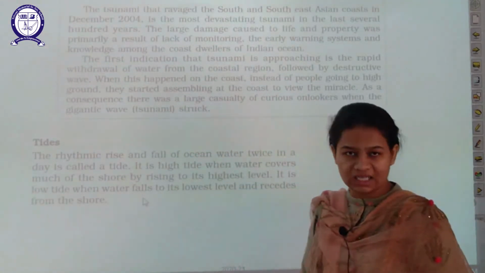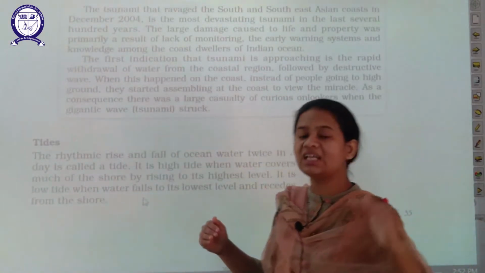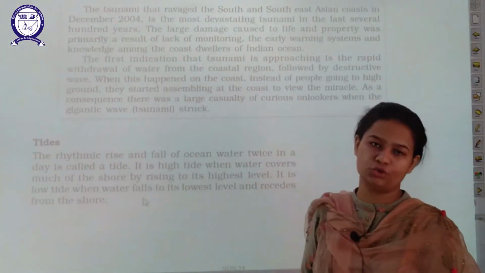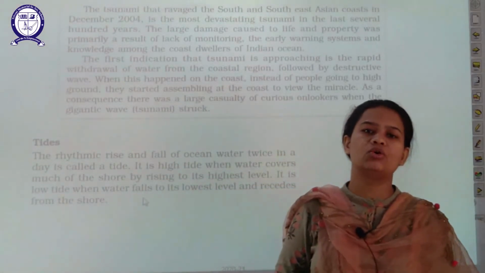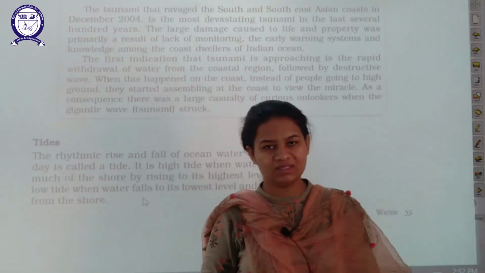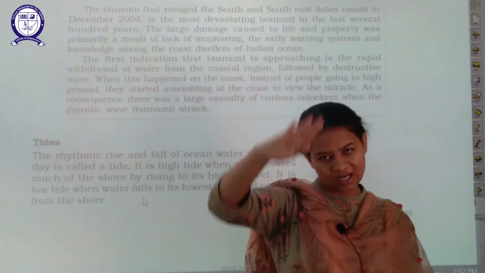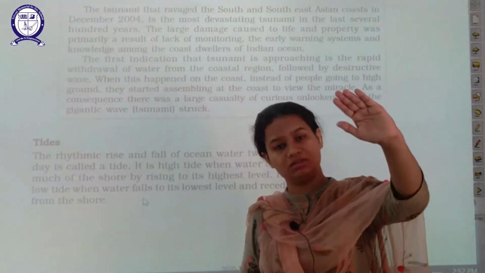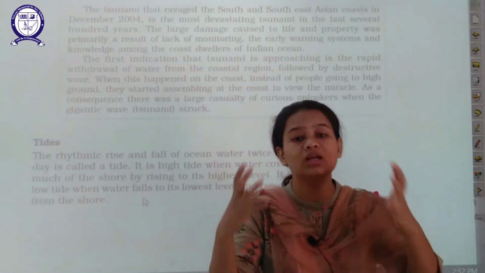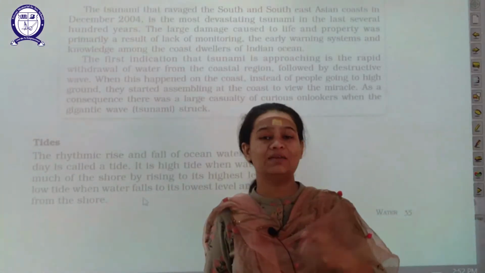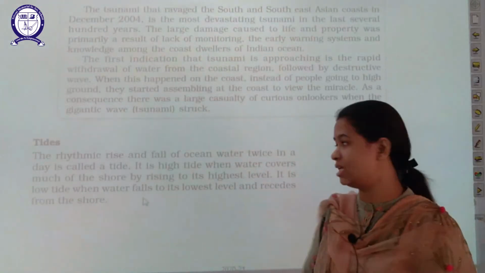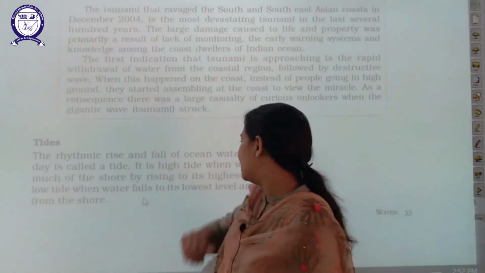Now what are tides? When there is a rhythmic rise and fall of ocean water twice in a day, then that is called a tide. What I am saying is, the water rises up and comes down, but when this process happens in a particular rhythm, in a particular flow, twice a day, then such a process is called tides.